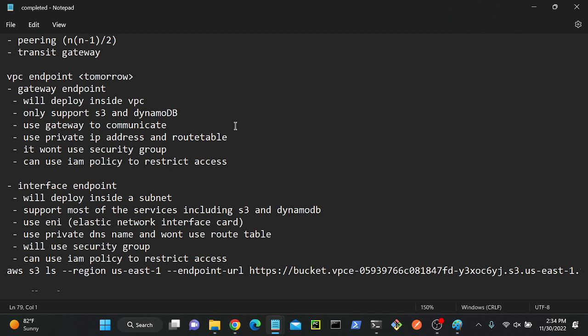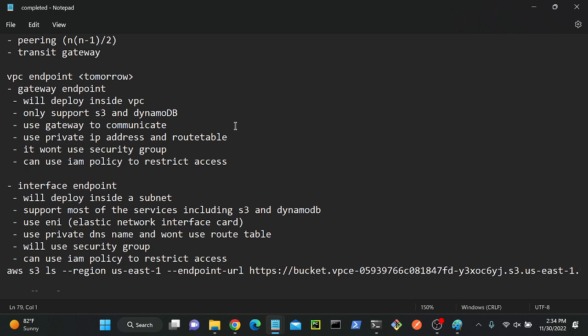What is a gateway? That's the entry and exit point of data. So the gateway endpoint uses a gateway to communicate. But the interface endpoint uses an ENI, Elastic Network Interface, to communicate. Note it down, it's very important, because in most interviews they will ask what is a NACL, what is a security group, what is the gateway endpoint, what is the interface endpoint. So it's necessary to understand the difference between these two.